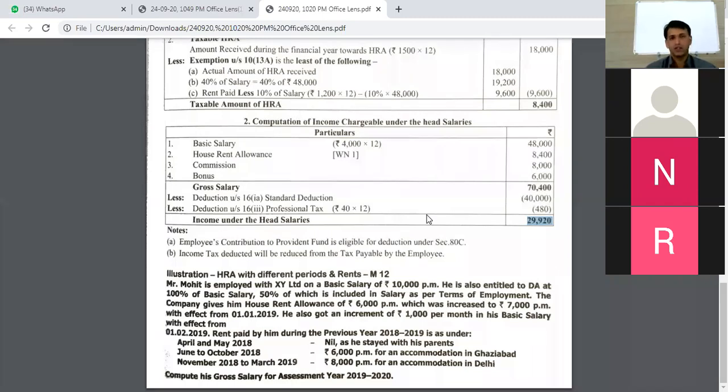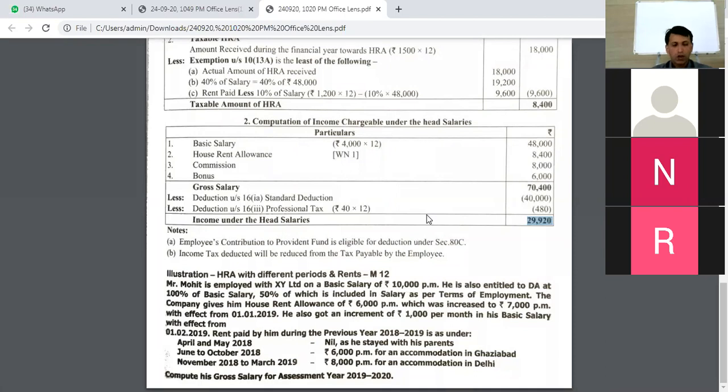How will you solve this? Sir, here there are two cities, one is Delhi and another is Ghaziabad. Right. Sir, I will take two cities' calculation. For Ghaziabad, I will take 40%, whereas for Delhi, I will take 50%. And the date given is 1/2/2009. So the calculation for Delhi will be for 5 months, sir, whereas the remaining months will be for Ghaziabad.